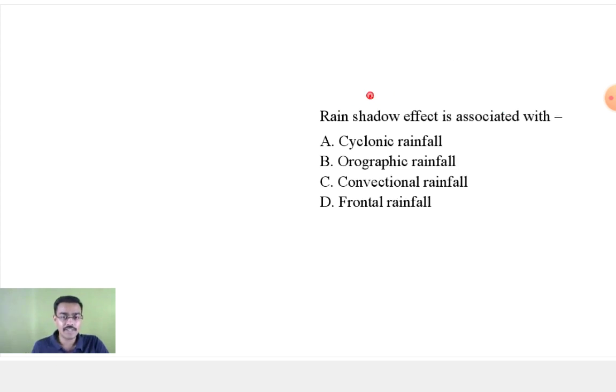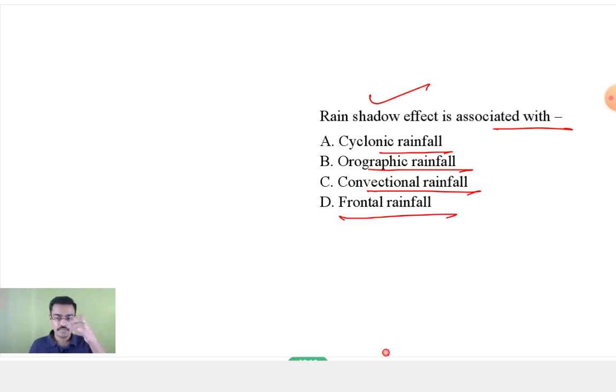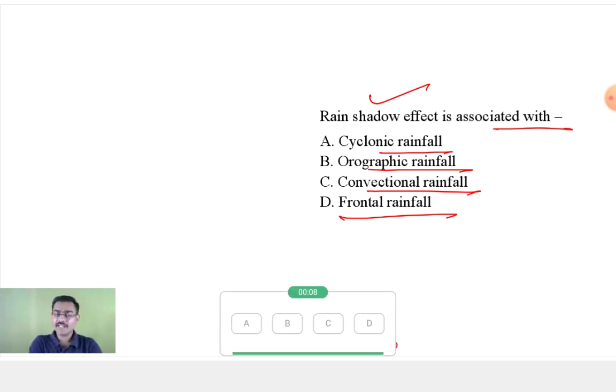Okay. So rain shadow effect is associated with which kind of rainfall? Cyclonic, orographic, convectional, frontal rainfall. Very simple question. Are you getting what kind of questions can be asked from this topic? Somebody was asking me, sir, what questions can be made from this? Yes, are you understanding?